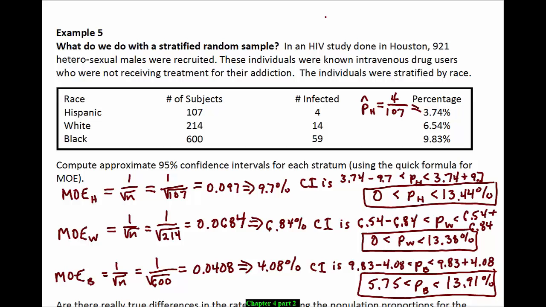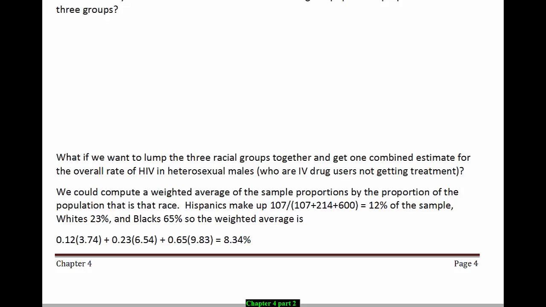We say that these confidence intervals overlap because they share values. So, are there really true differences in the rate of HIV among the population proportions for the three groups? Maybe not. The confidence intervals share values.